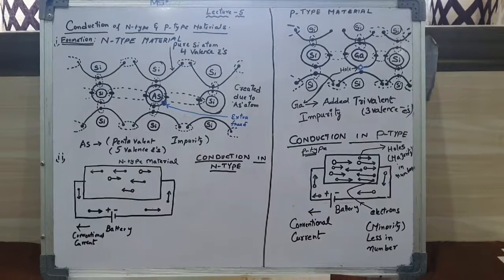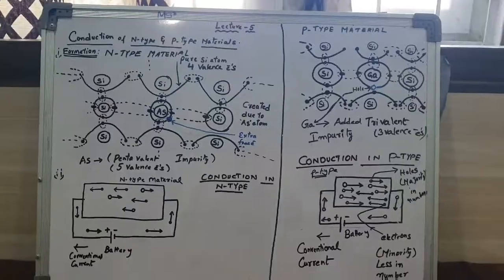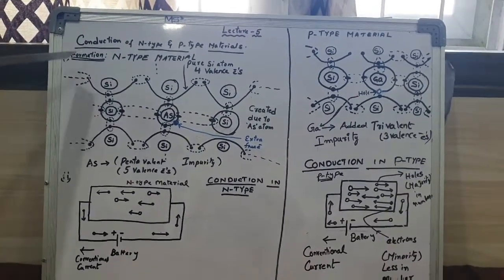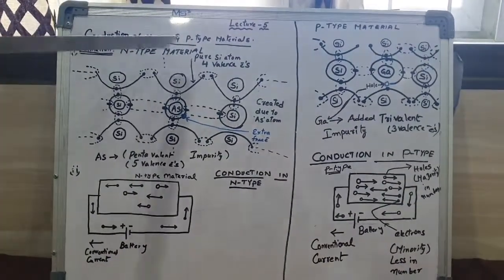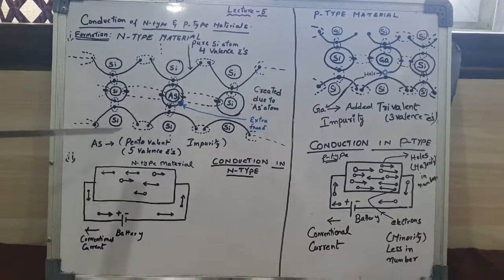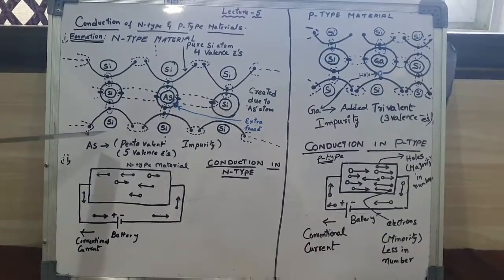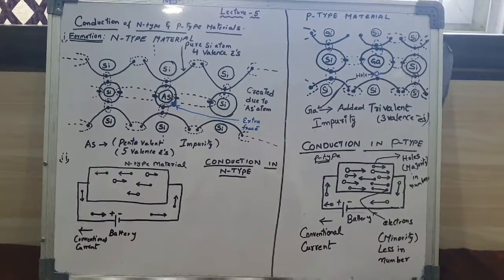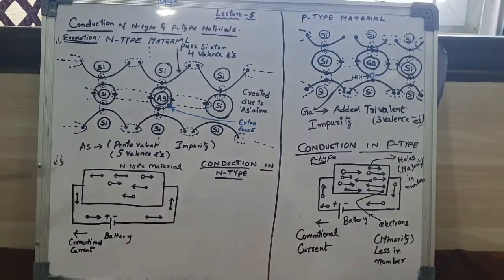Today we'll see lecture 5, that is conduction of N-type and P-type materials. Before going to the conduction of N-type and P-type materials, we'll see the formation of N-type material first. Here we take a crystal with silicon atoms around and one impurity atom, arsenic. Arsenic is a pentavalent impurity which contains 5 valence electrons. That is, the electrons present at the outermost orbit will be 5 here.